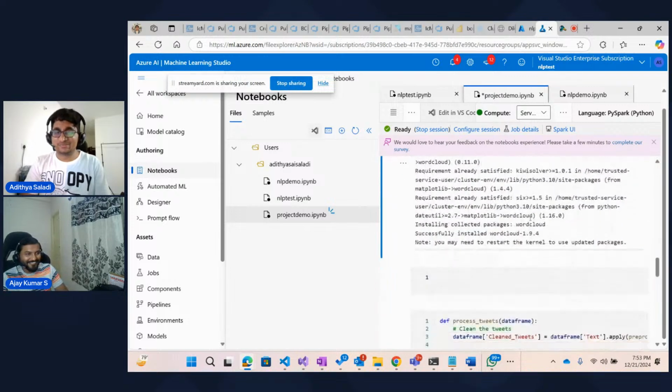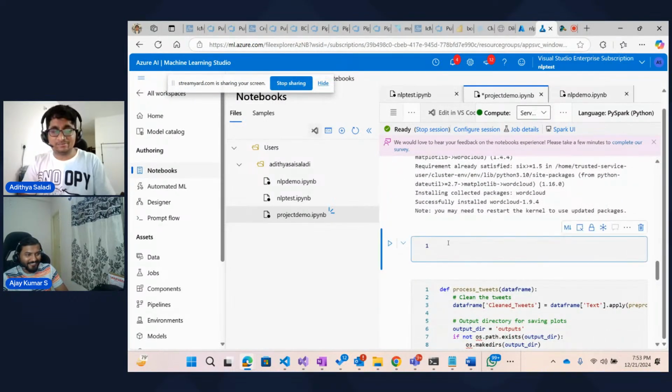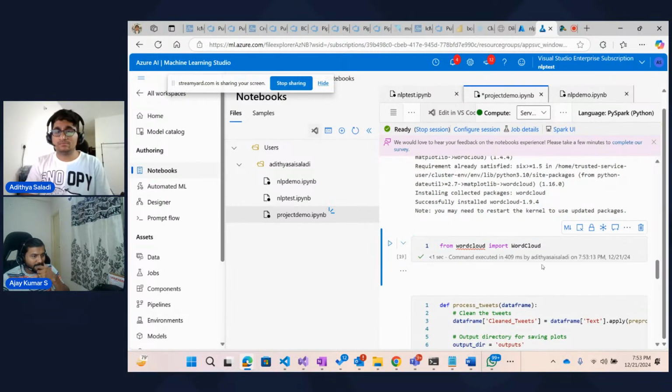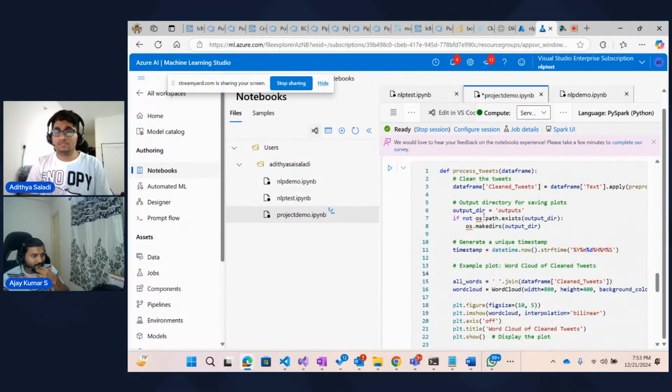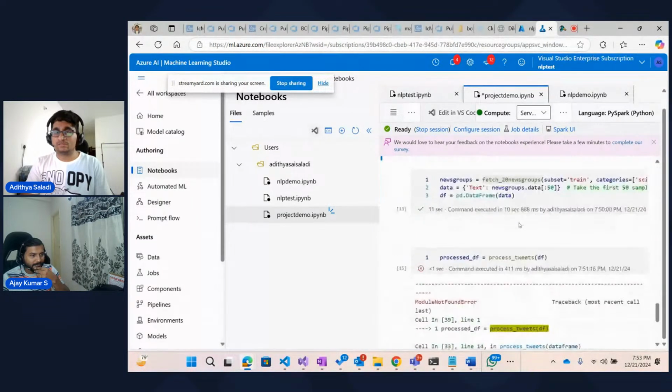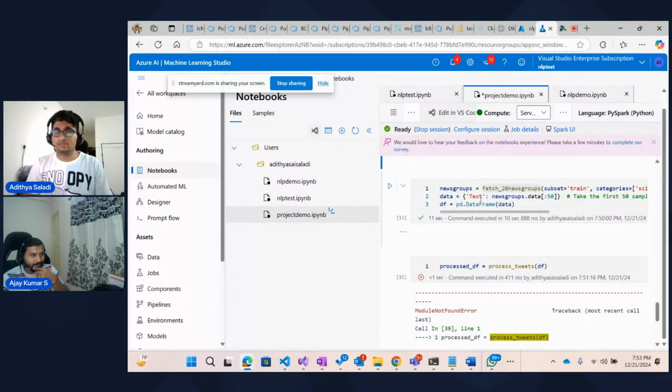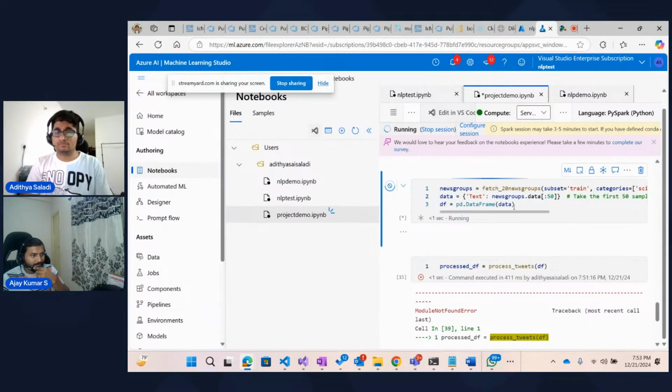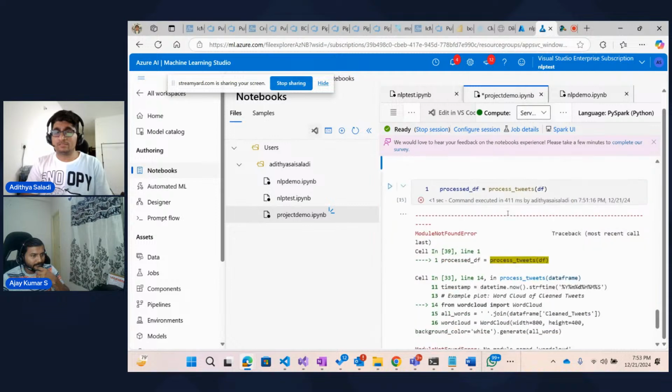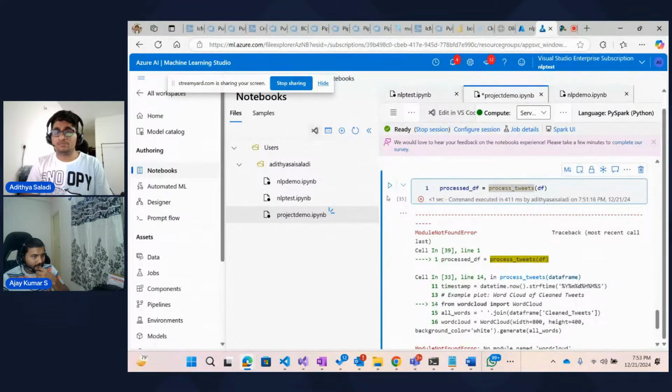That one was also successful. Okay, now let's import word cloud from this one. So yeah, now this is successful. Now let's execute the process tweets one more time. So this is also successful. Let's refresh the newsgroups data and the data frame. So now let's process the tweets.